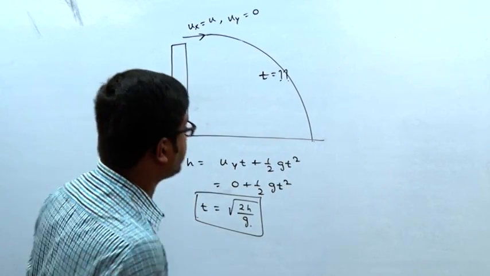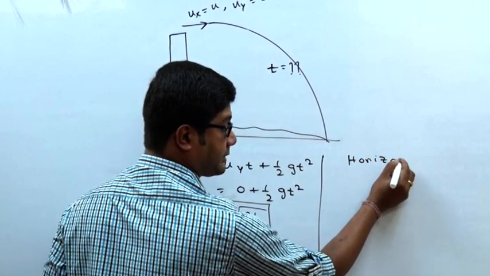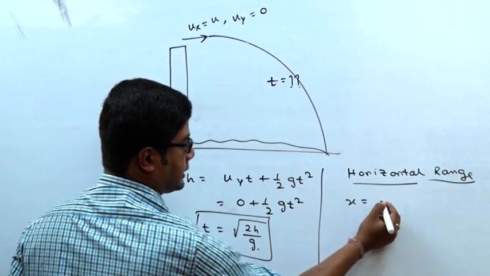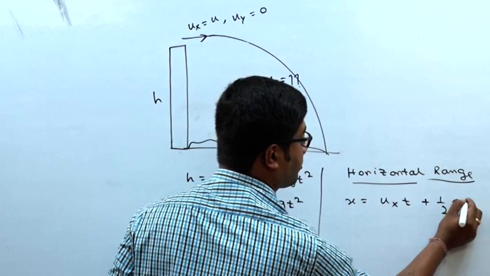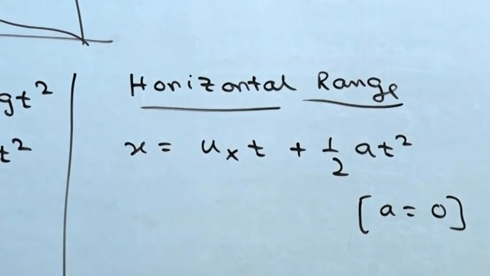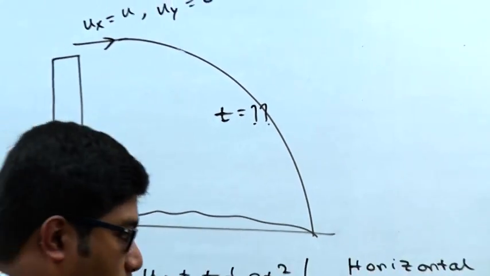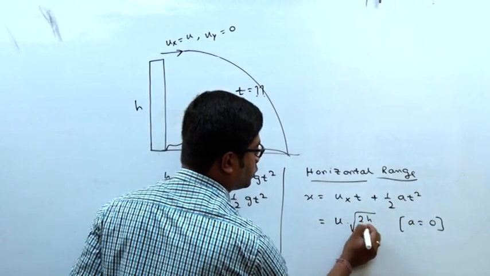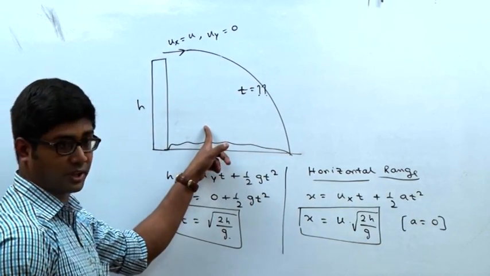And in this case, horizontal range means this distance, in the x direction. X is equal to uxt plus half at square. We have shown that horizontal acceleration is 0 in any kind of projectile, at an angle or horizontally from the top of a building. So ux is u, and the time is root over 2h by g. That is the horizontal range for this case.